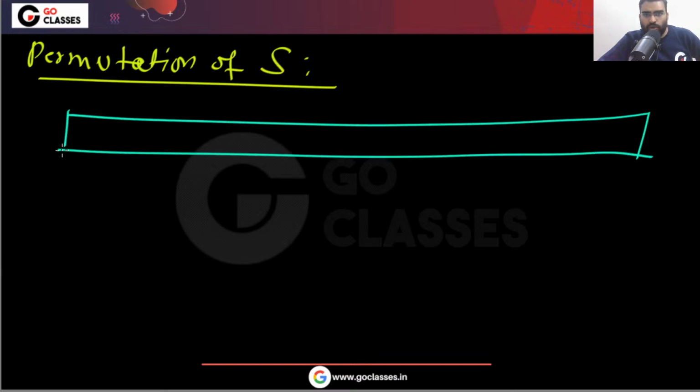In these n positions, you select 2k positions.